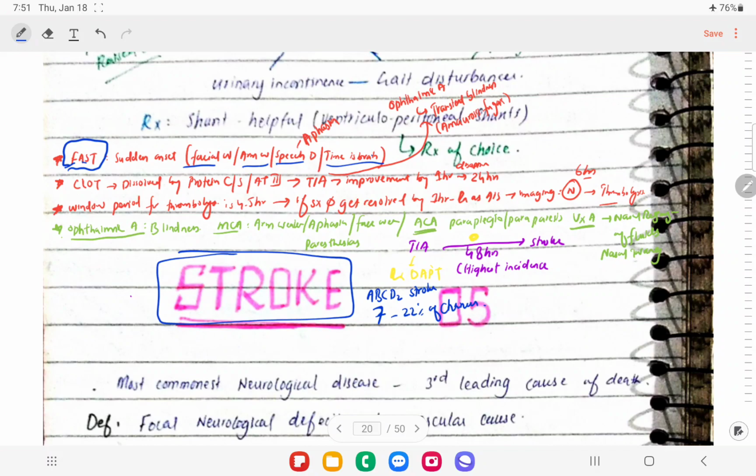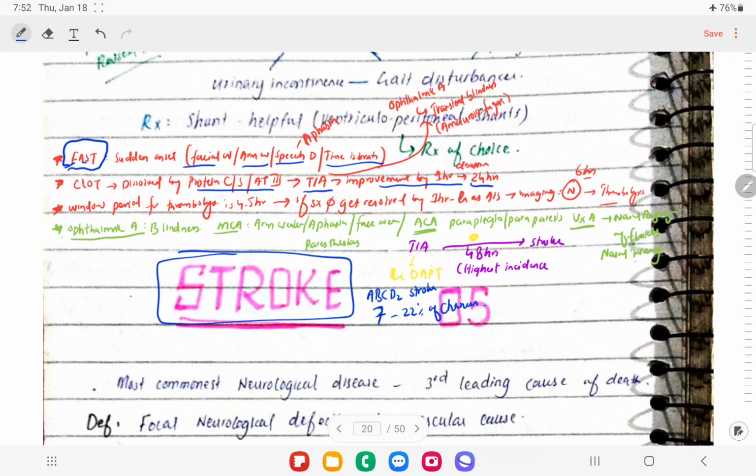Sometimes it happens that a clot is formed, and it gets dissolved by our anti-clotting system that is naturally present in our body, that is protein C and S and antithrombin 3. When it gets dissolved, the patient will be having TIA-like symptoms. So we are not going to wait for symptoms to improve. If symptoms improve by the first hour, then we think the patient is having TIA, and the patient will have full recovery within 24 hours.